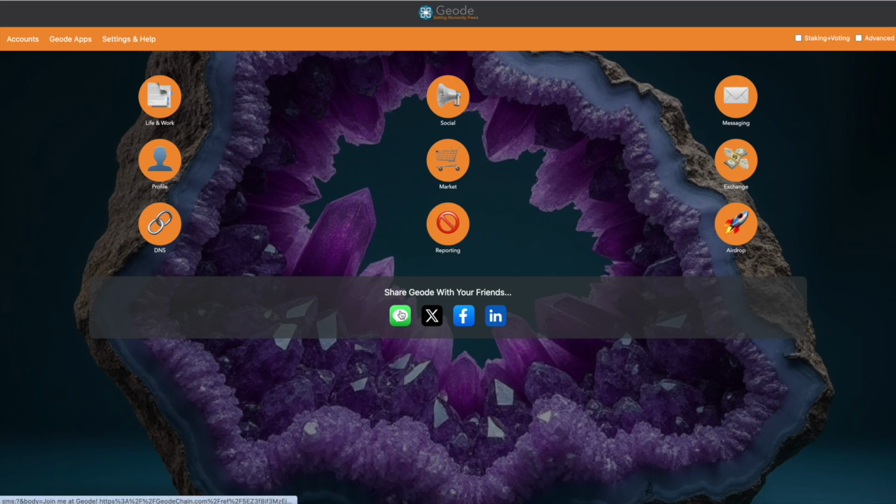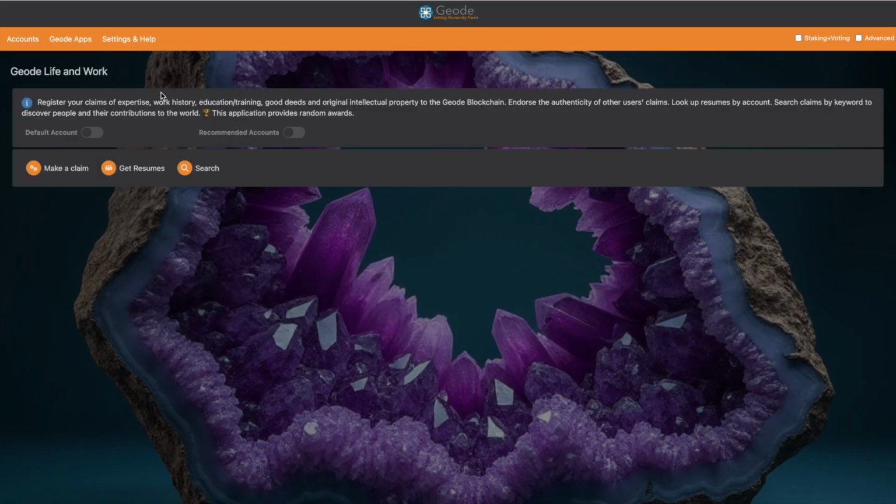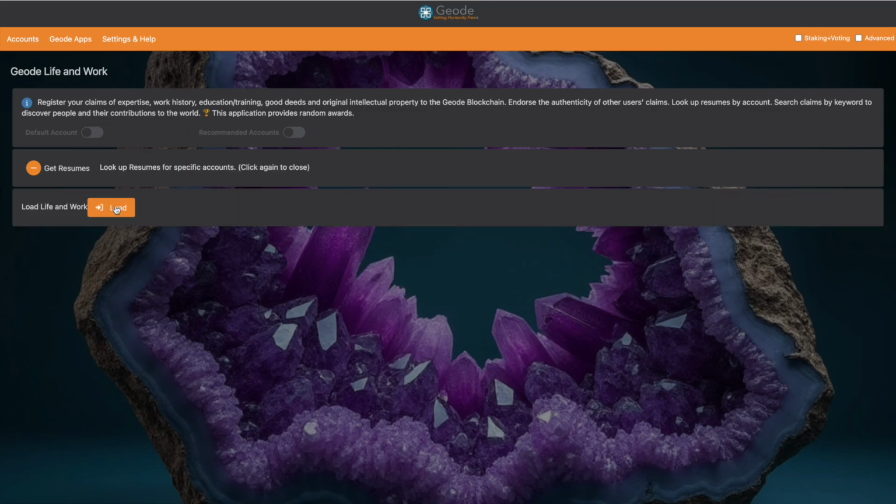This is your resume and your registering intellectual property of any kind on Geode blockchain. Really cool, powerful, and simple little app. So let's take a look at all the things we can do here. We can make claims on our own resume. We can get resumes, look up somebody else's resume, and we have a search feature as well.